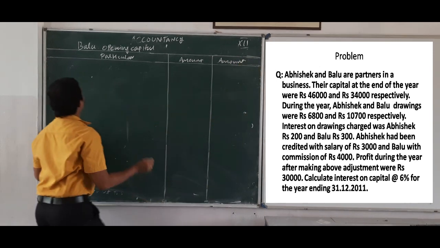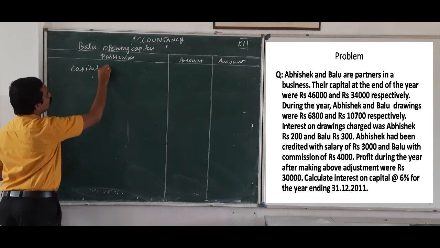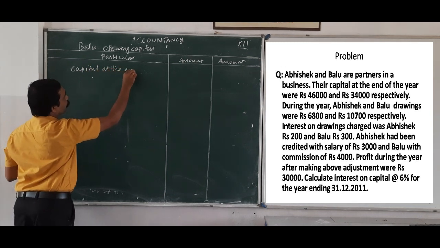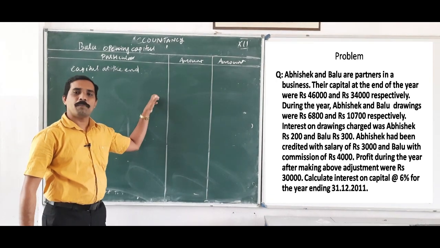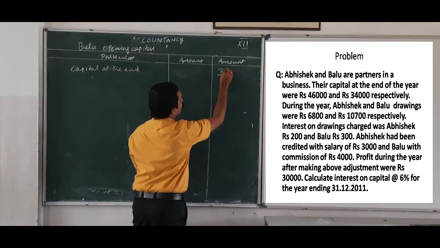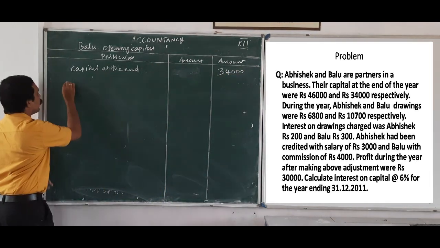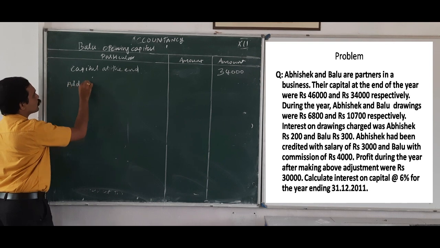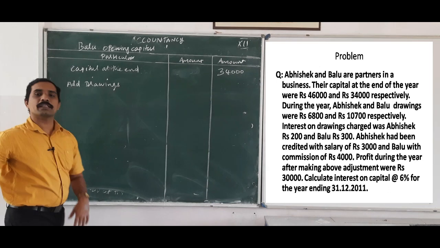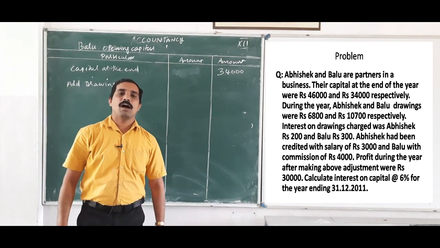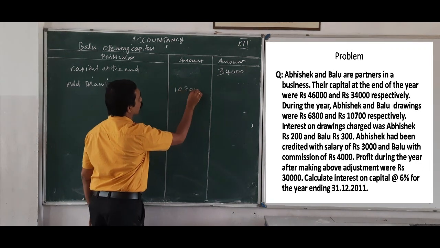First, capital at the end: capital balance of Balu is 34,000. Then add drawings. How much are the drawings? 10,700. Then add interest on drawings.